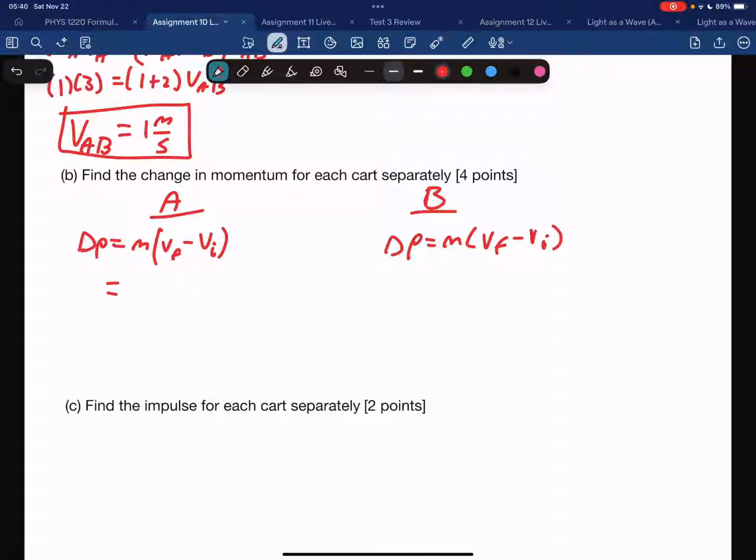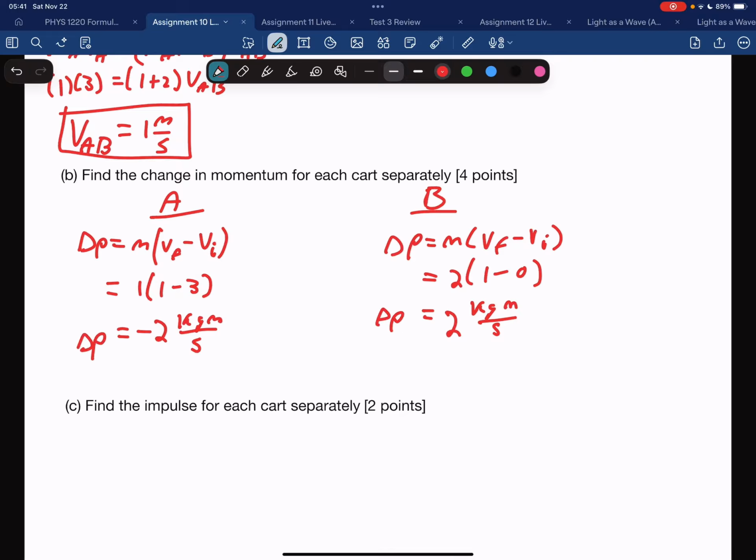A is 1 kilogram, 1 minus 3. B is 2 kilograms, 1 minus 0. Here I get negative 2 kilogram meters per second. Here I get positive 2 kilogram meters per second. That is my change in momentum of both carts.